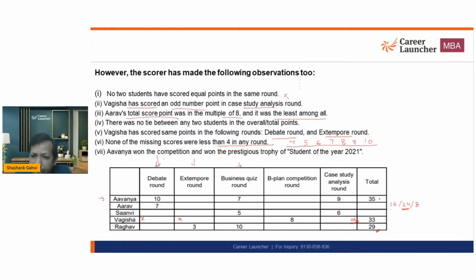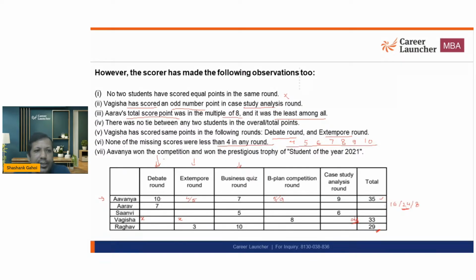अब नया बंदा कंप्लीशन 35. ये हम लास्ट वाला क्वेश्चन पढ़ के समझ चुके हैं. ठीक है. Now let's fill the data. 10 plus 7, 17. 17 plus 9, 26. Okay. So remaining sum should be 9. So 9, how can I get 9? It can be 4 plus 5. 6 plus 3 will not work because no number can be less than 4. Okay. So अब नया के में यही केस बना.